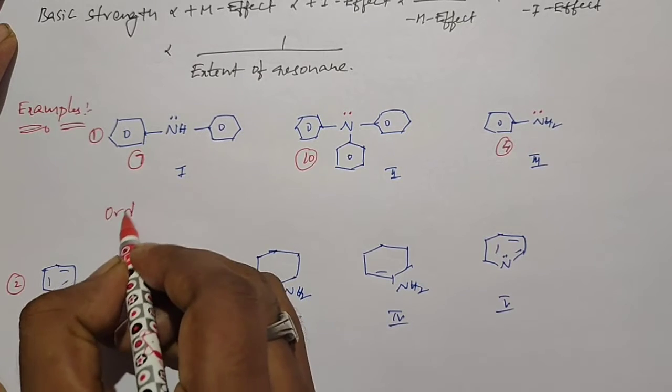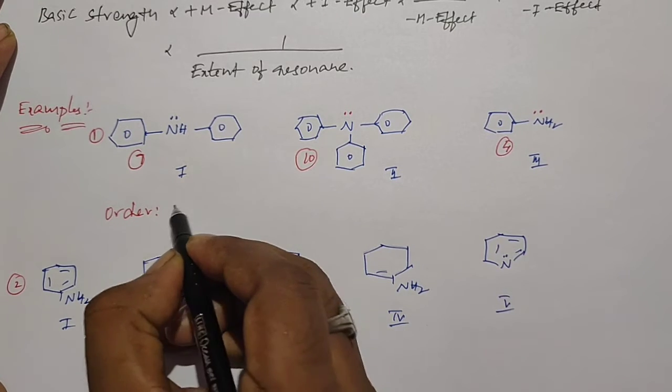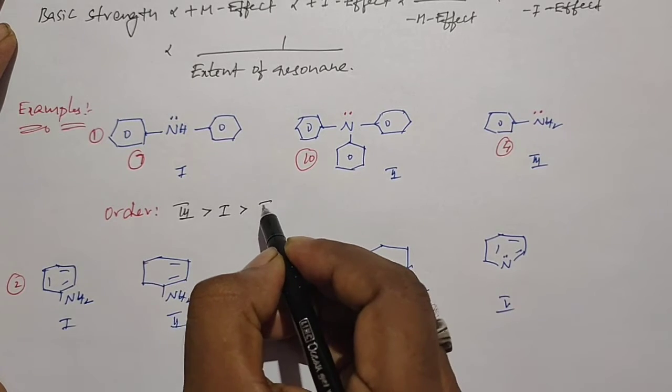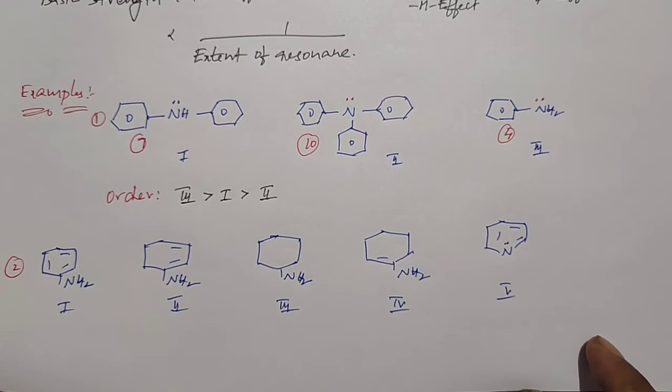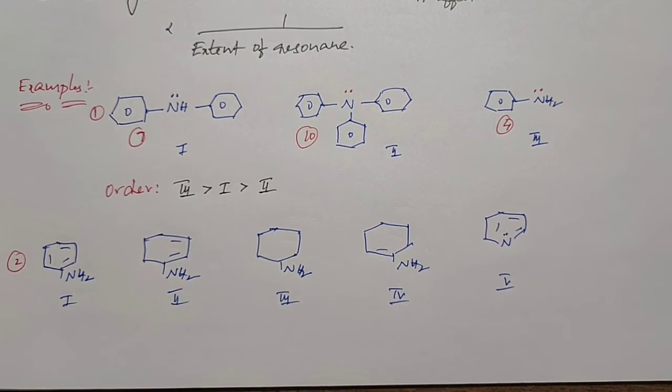So the order of their basic strength: the structure having fewer resonating structures is more basic. So the third structure is more basic than the first and second, and the first structure is more basic than the second one. So this is the order of basic strength of the given structures. And this is the next example.